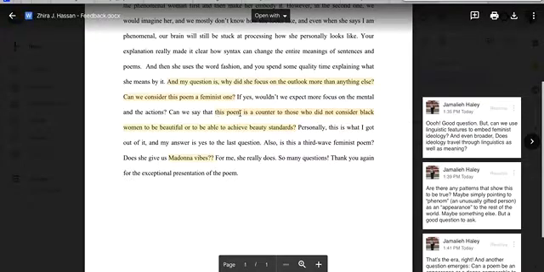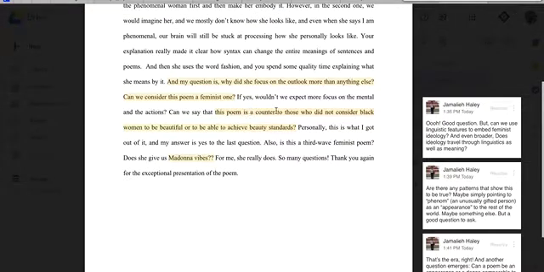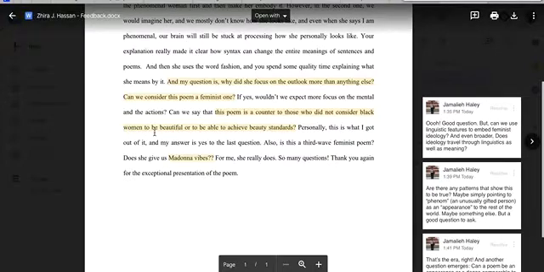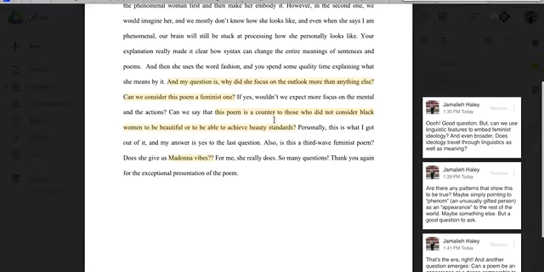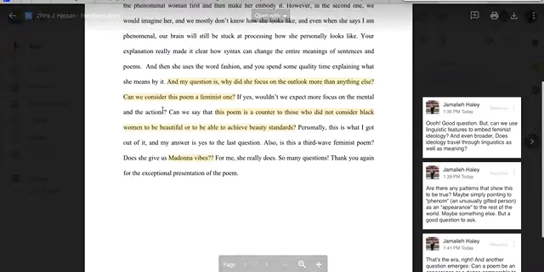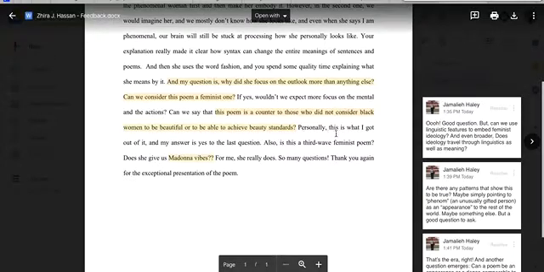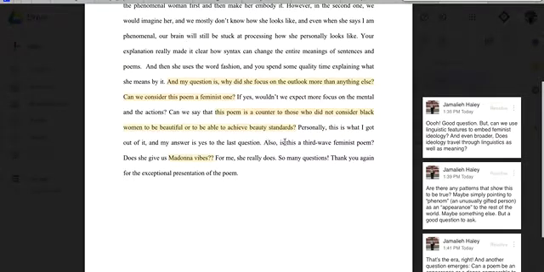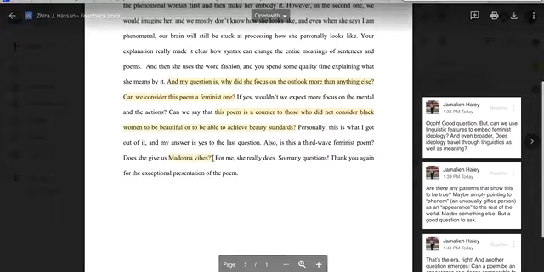So he asks, is this poem counter to people who didn't consider Black women to be beautiful? Is that what the poem is about? Is that why it focuses more on the appearance and not so much on the intellectual or the behavior? Okay, he says, personally, this is what I got out of it, and my answer is yes to that last question. And then he has another question also, is this third wave feminist poem, does she give us Madonna vibes?